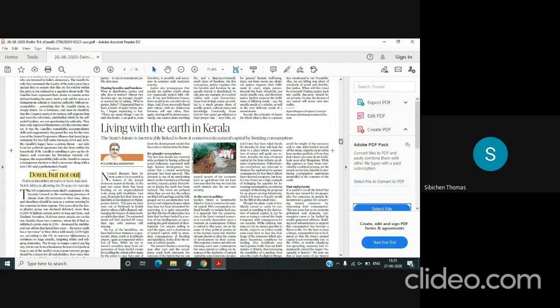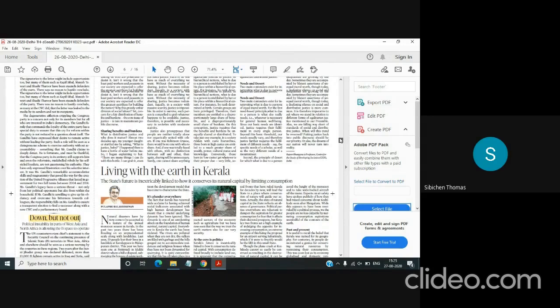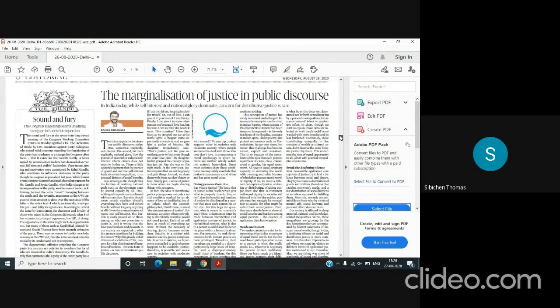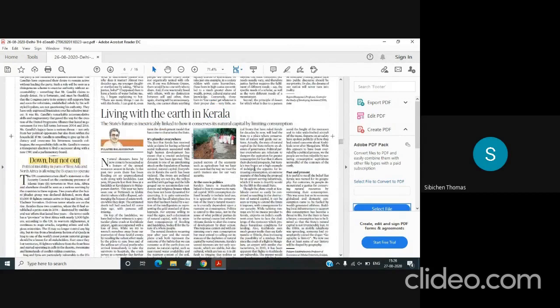Then you have these two. One, marginalization of justice in public discourse. This is very important. It comes under GS2, Indian polity. Then you have living within the earth in Kerala. This is important. This comes under the section disaster management.